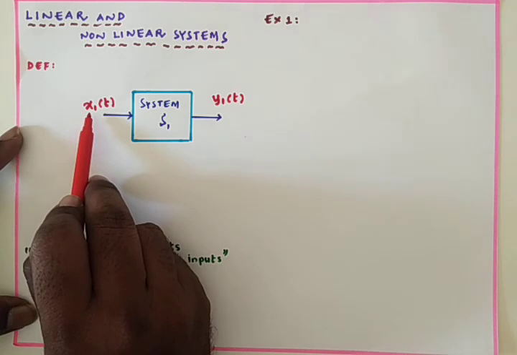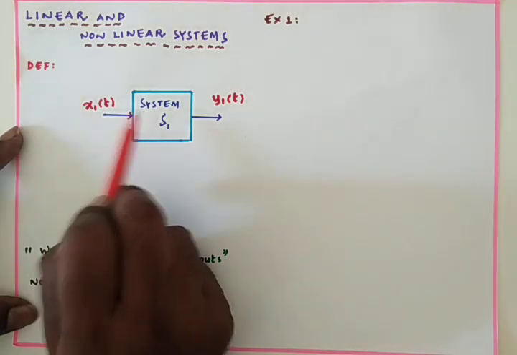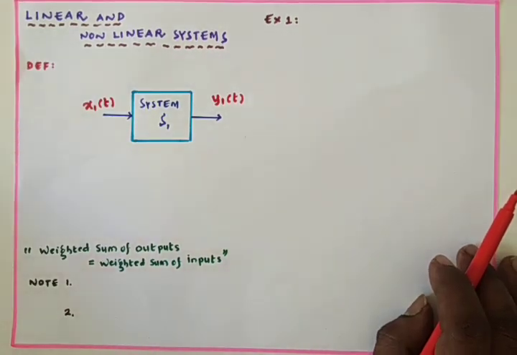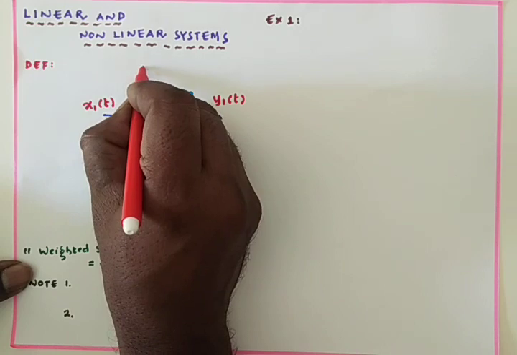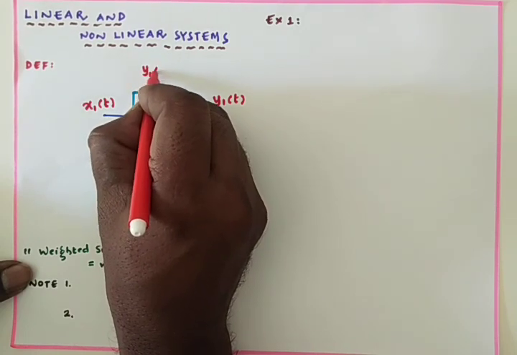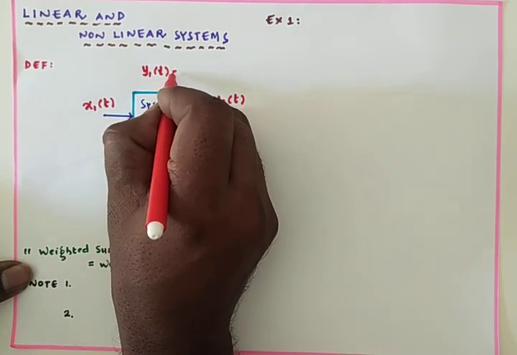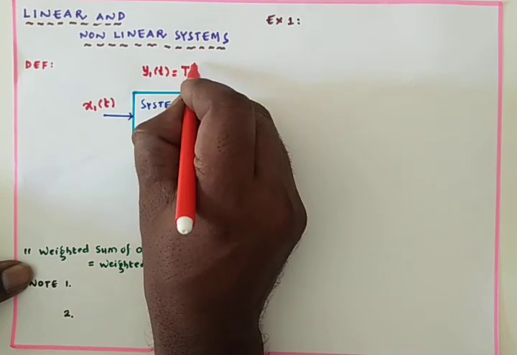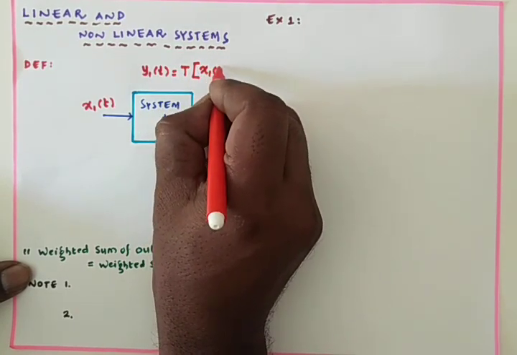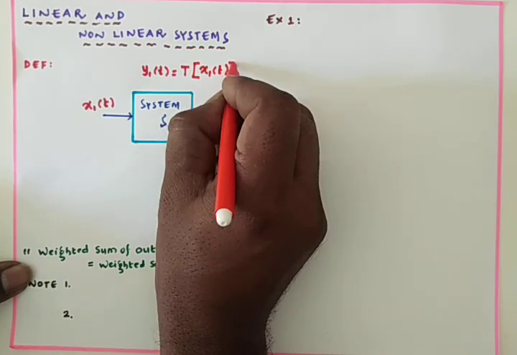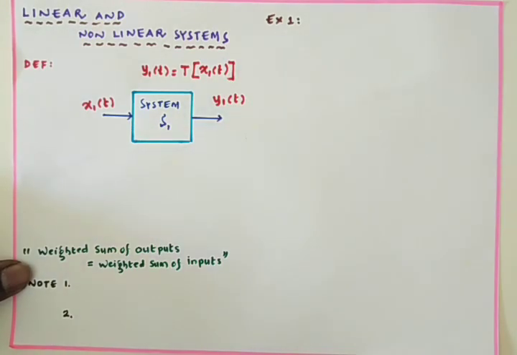Whenever the input signal x1 of t gets inside the system, it may undergo many manipulations. Due to the manipulations, we get y of t. So y of t is equal to some operations performed inside the system on the input signal x1 of t. This is a general definition of a system.